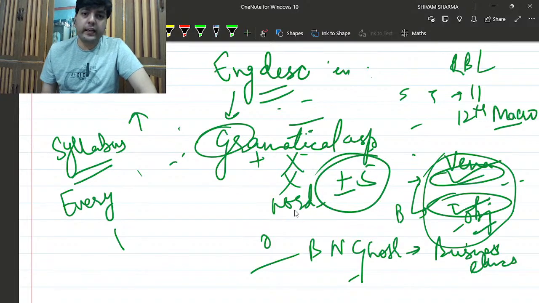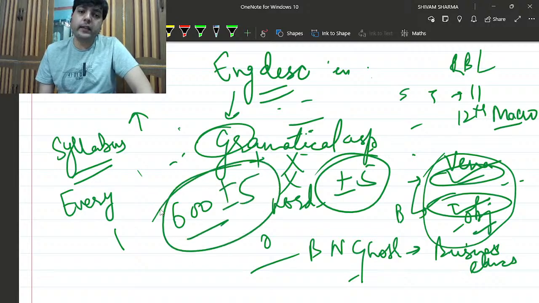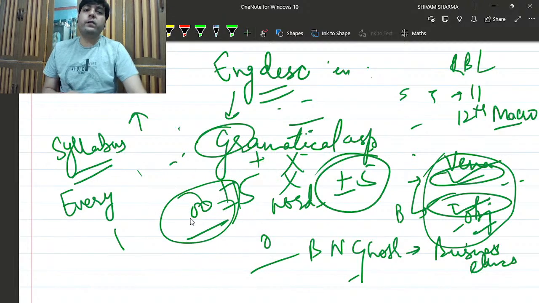I cannot go beyond that. Let's say if the essay comes of 600 words, you need to write 600 plus minus 5. I don't recommend going to 10 or let's say 15. No, you need to go to 600 plus minus 5. The nearer it is to the word limit, the better it is.